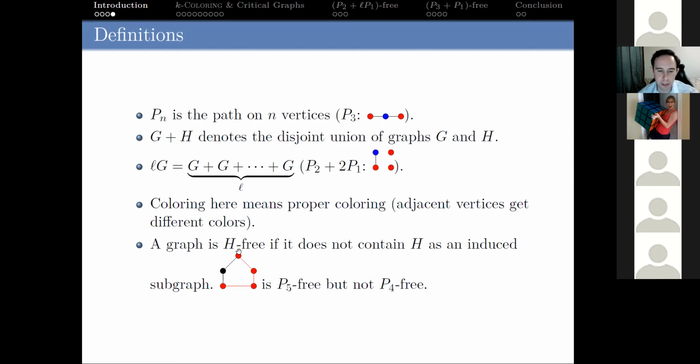So for example, this graph, our 5-cycle, is P5-free because there's only one subset of 5 vertices and it does not induce a P5, but it's not P4-free, right? Because we have a P4 here. Even though you can find a P5 in here, it's not induced. So just wanted to make that clear. When we say H-free, we mean H is not an induced subgraph.